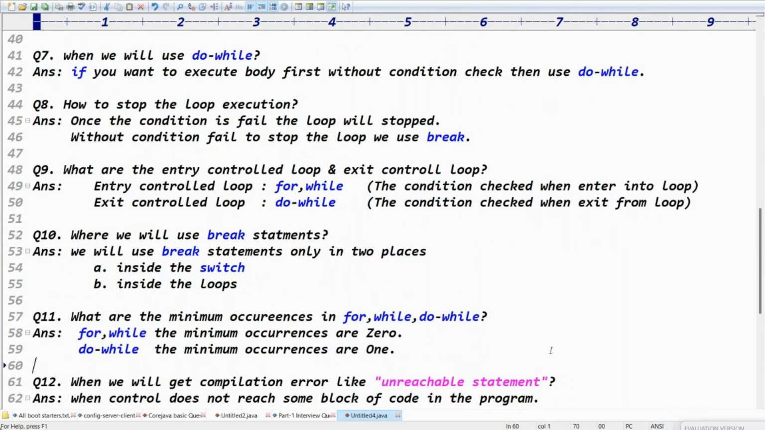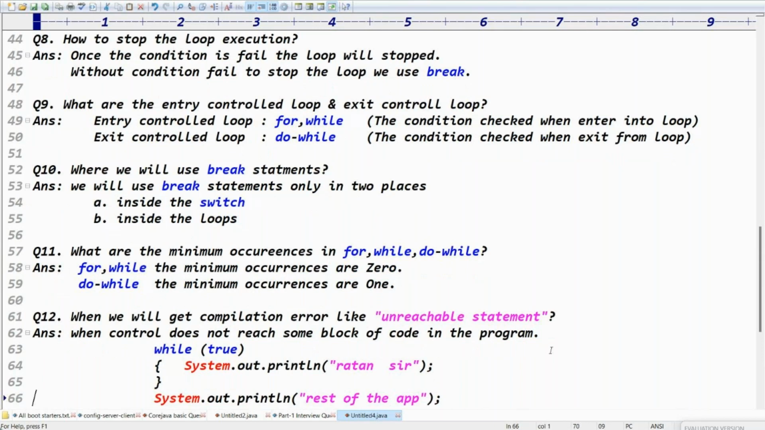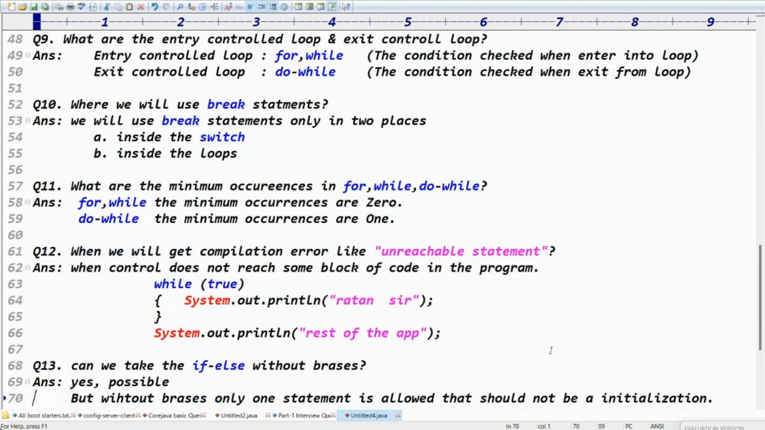When will you get a compilation error like unreachable statement? When the control does not reach a particular block of code, a particular block of the program, that is called an unreachable statement, right? Can you take the if else without braces? Yes, you can, but that should not be an initialization. Without braces, only one statement is allowed, not multiple statements.